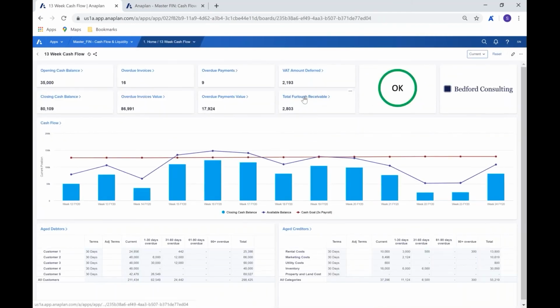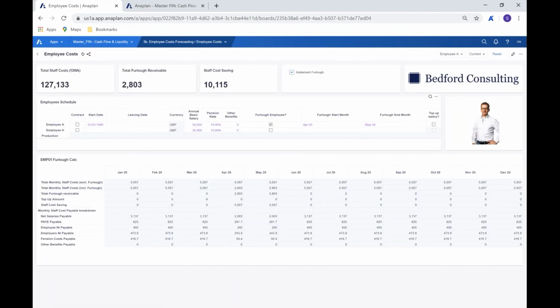Okay, let's look at our furlough scheme. So one of the key schemes that we have at the moment that are being made available to us through this period. Up at the top, we can see our total staff costs, and we can see that for the total, and we're looking, of course, at a 13-week period. We can then see the total furlough receivable, so effectively the amount that we would be receiving for opting into that furlough scheme. And then we can see the staff cost saving that we would be making. And a choice here as to whether or not we will be implementing that scheme or not. So of course, if we're not implementing it, then there'd be no receivable, there'd be no saving.